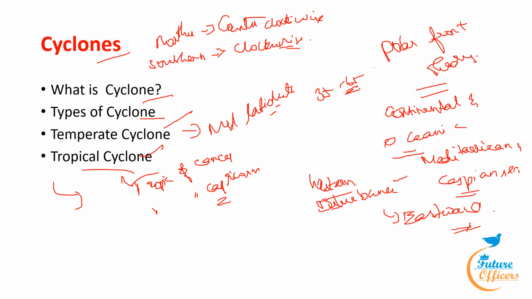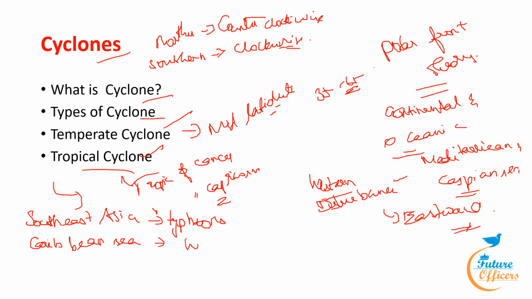There are many different types of cyclones and they differ greatly in terms of size, speed and weather. The various names for tropical cyclones in various parts of the world are: in Southeast Asia, the tropical cyclone is called typhoon. In the Caribbean Sea, it is called hurricane.